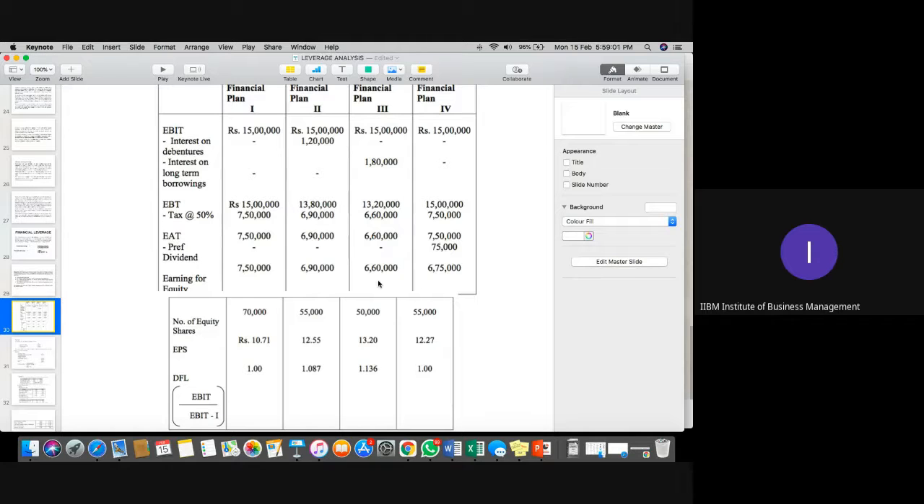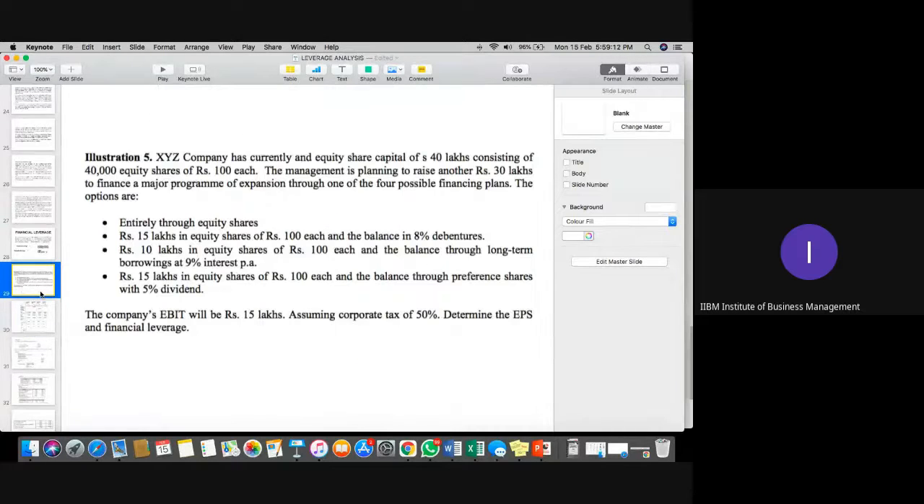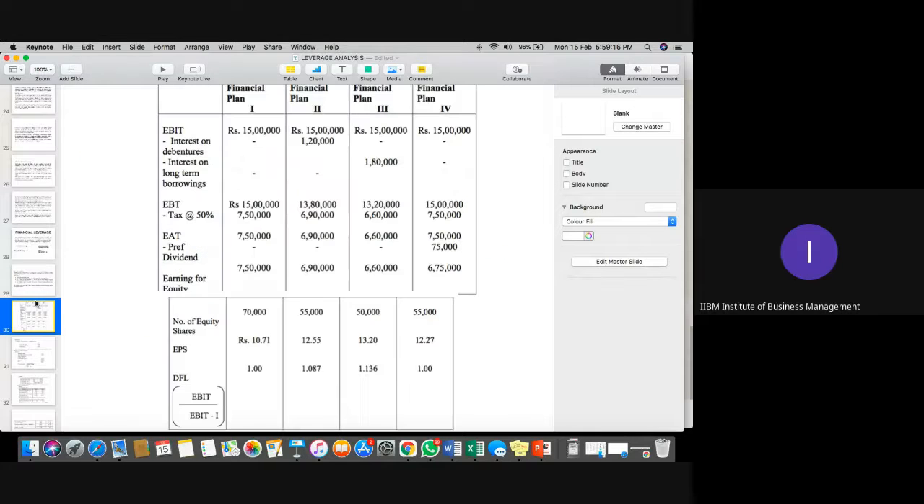So now for the fourth option, you can see that out of 15 lakh, we are raising only, I think, through preference share. Last option: 15 lakh equity and 15 lakh preference share. So you can see that there is no interest payment.